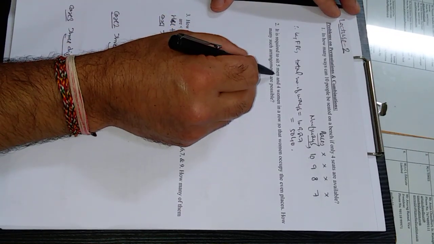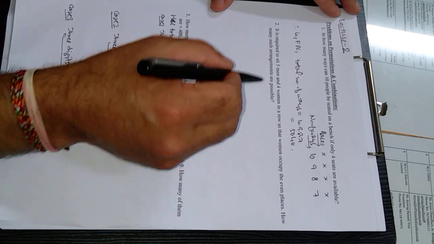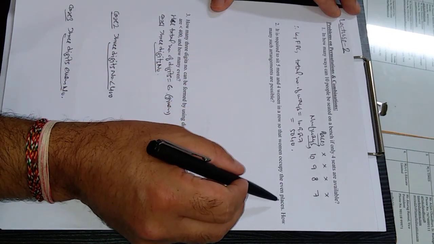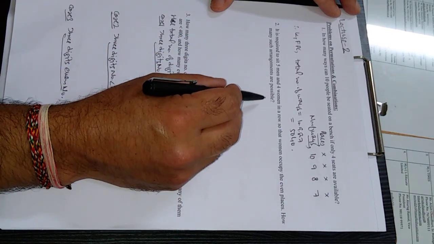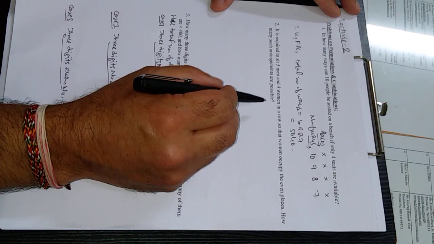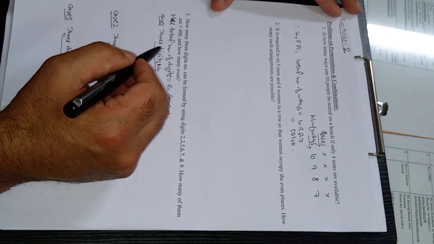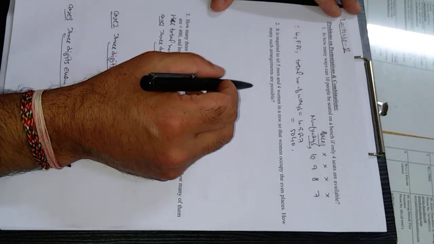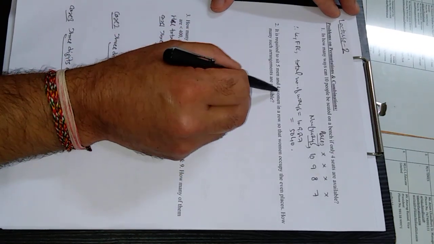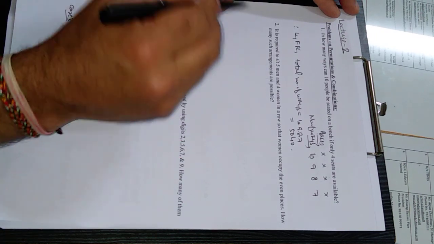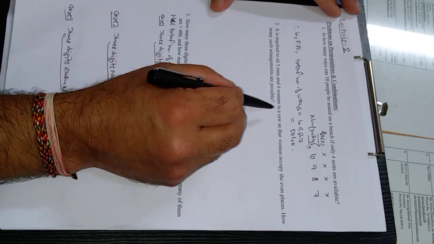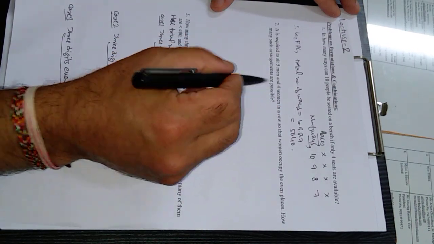It is required to seat 5 men and 4 women in a row so that women occupy the even places. How many such arrangements are possible? Must remember, whenever there is a number of ways of arrangement, that means permutation will be there. Alright, so how many places will be there? All 9 places, 5 plus 4, 9 places. Remember, even places are occupied by women.